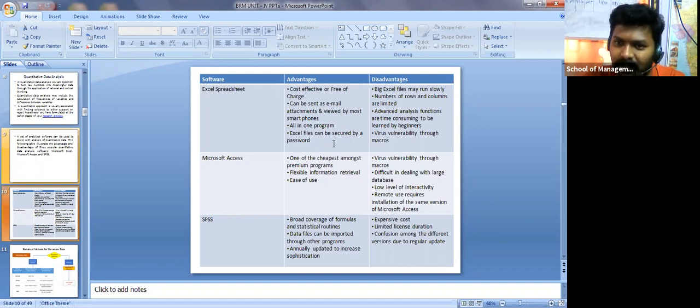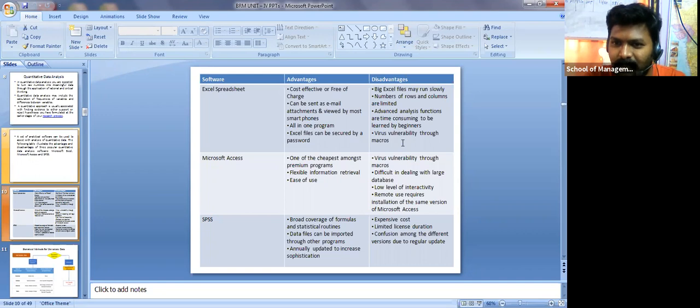Big Excel files may run slowly, of course, and the numbers of rows and columns are limited. Of course, even if it is limited, for your work it's not limiting, because according to my knowledge there are 10,48,000 rows in Excel. So you are not going to work on that many rows, right? Advanced analysis functions are time consuming to be learned by beginners.